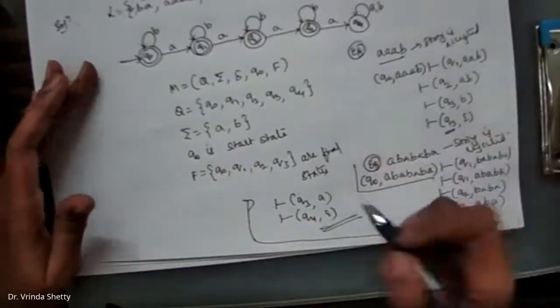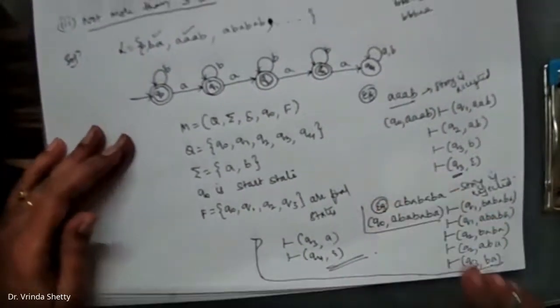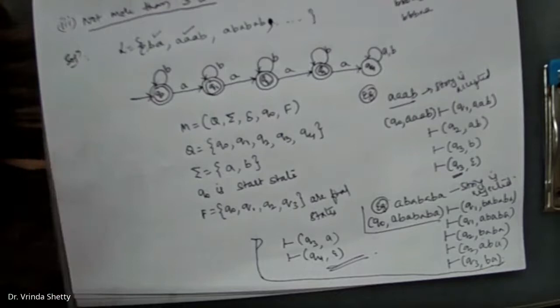Here the question is not more than 3A's. 0A goes to an accepting state, 1A goes to an accepting state, 2A's go to an accepting state, 3A's, the machine should go to an accepting state. As soon as the fourth A is encountered, the string has to be rejected. There is no restriction on number of B's. Thank you.